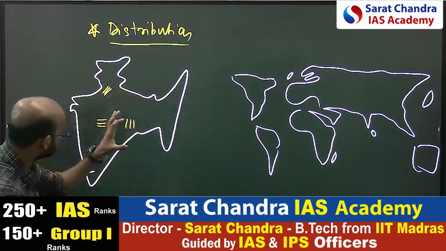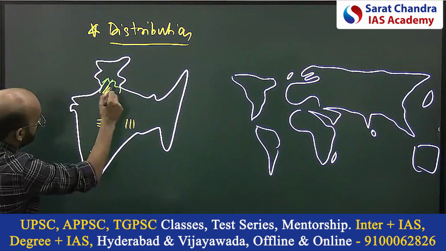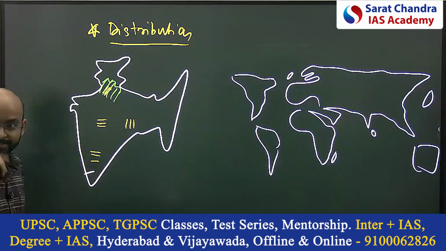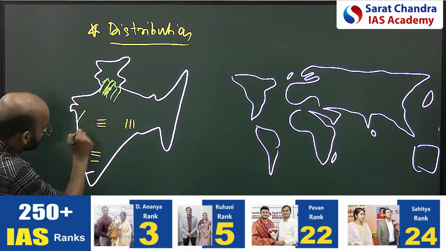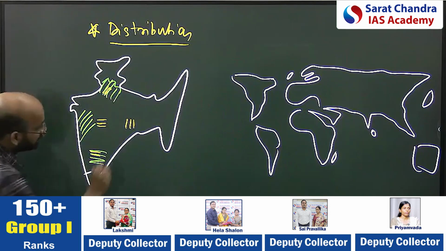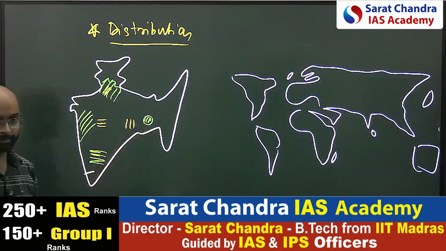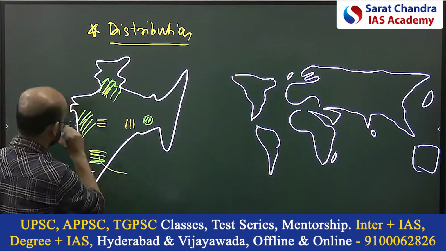Most of the demand is in the Punjab-Haryana region. So in the northern part, I will locate this. Then the second region with more demand for fertilizer will be the western region and the southern region. In the eastern part, let's say in the Kolkata region, I will show one as well, because agriculture is less developed there. Now here I will locate one location.